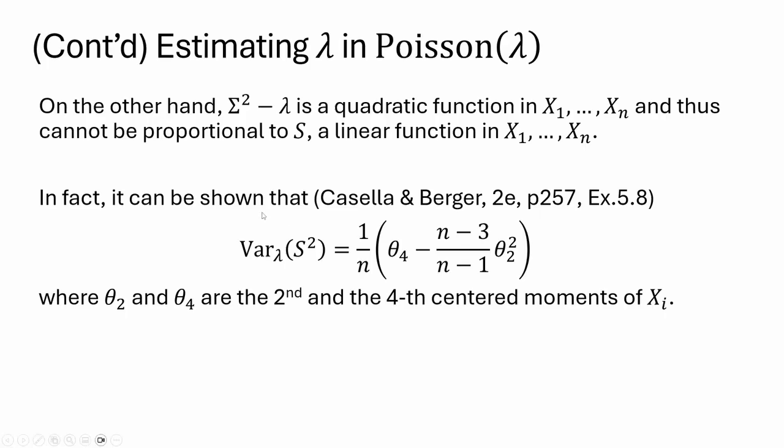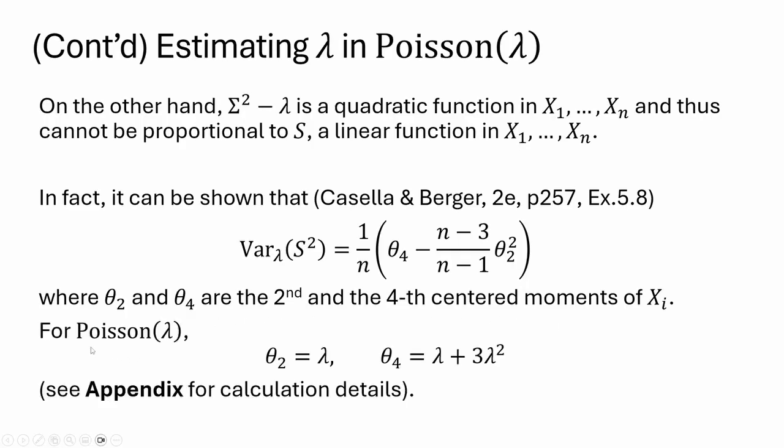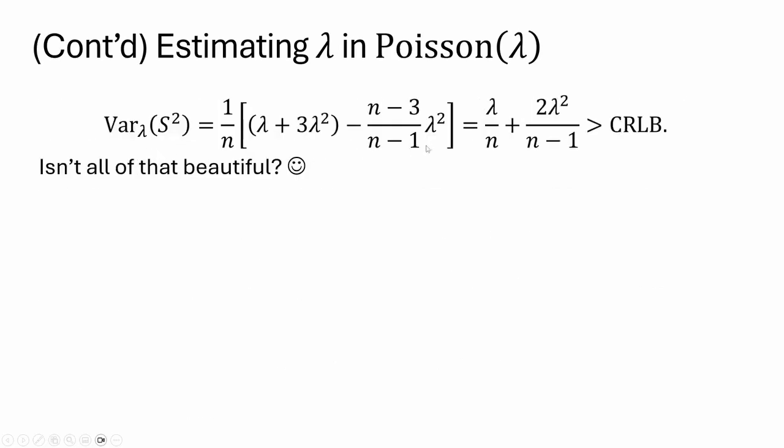So the variance of s squared is given by 1 over n times theta 4 minus (m minus 3) over (m minus 1) times theta 2 squared, where theta 2 and theta 4 are the second and the fourth centered moments of xi. For Poisson lambda, theta 2 and theta 4 are given as lambda and lambda plus 3 lambda squared, respectively. The calculation details for theta 2 and theta 4 are given in the appendix. The variance of s squared turns out to be lambda over n plus 2 lambda squared over (m minus 1). The first term is the CRLB. Isn't all of that beautiful?